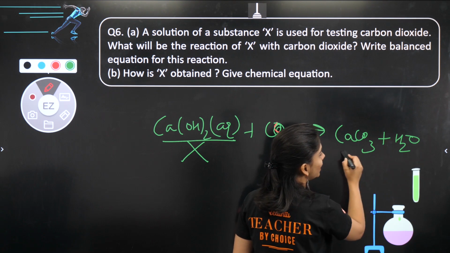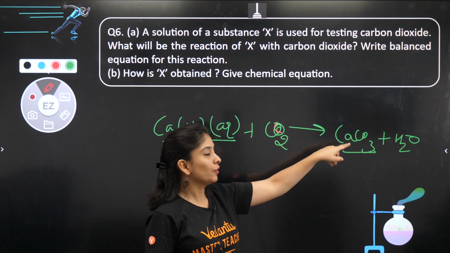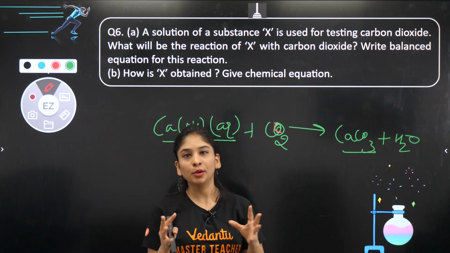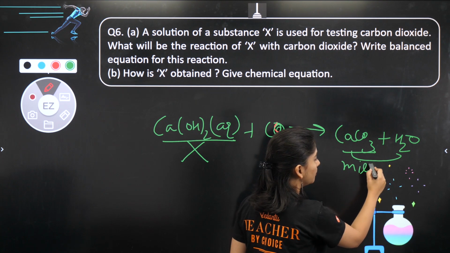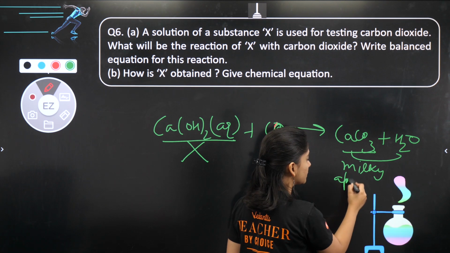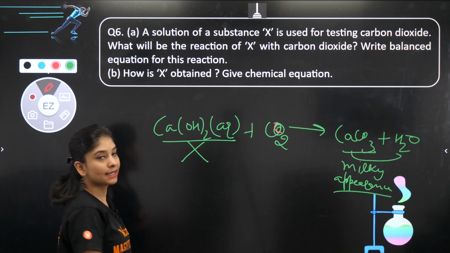And calcium carbonate is not soluble in water, white in color, white precipitate. They are scattered throughout the water and give you a milky appearance. So now you know the answer, that X is this.